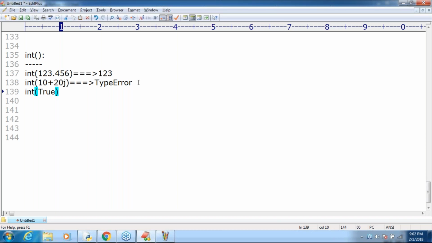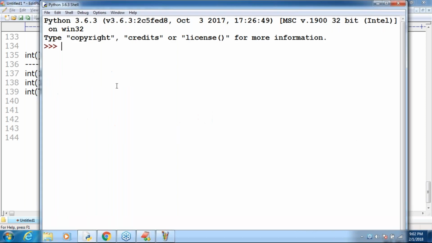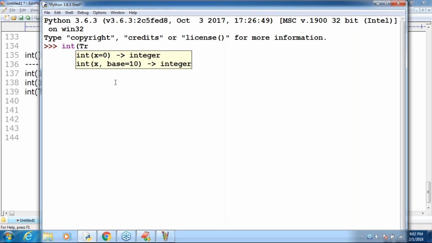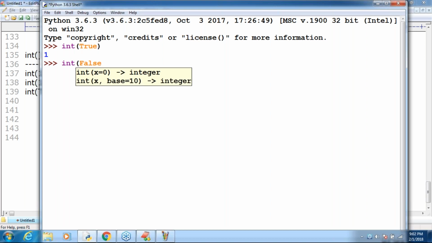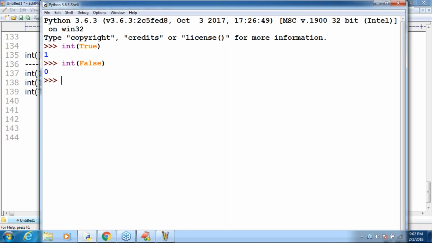Good, I covered this several times. In Python, True is always treated as 1 and False is always treated as 0. That's why, based on that formula, int of True gives 1, and int of False gives 0. Clear, right? So, Boolean to int.